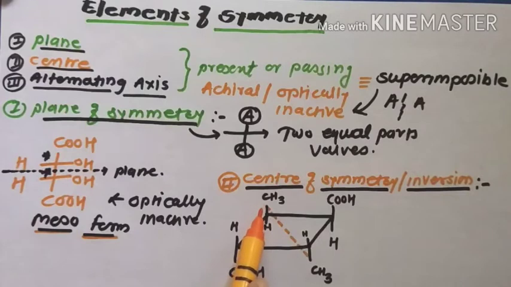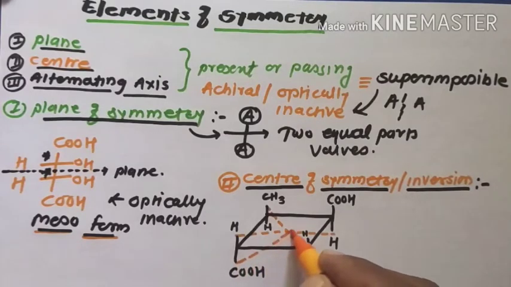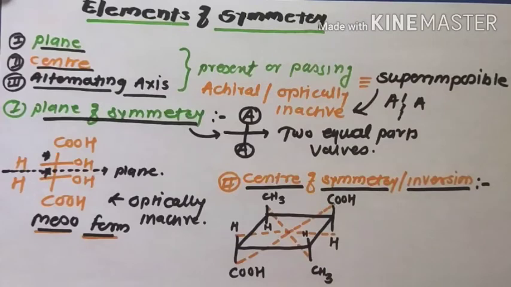These are the CH3 groups above the plane, and these are the CH3 groups below the plane. Then the H atoms above exactly meet the H atoms below, and then the acidic groups, again above and below the plane, meet at exactly the same distance. That is the formation of one center. Such a molecule is known as a center of symmetric molecule.